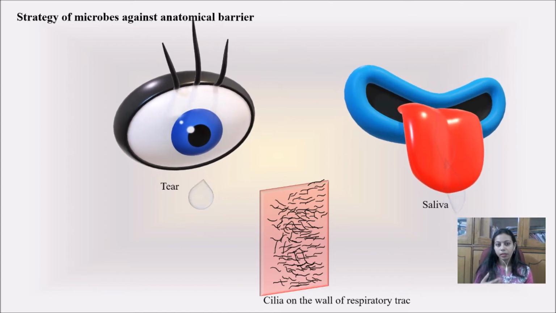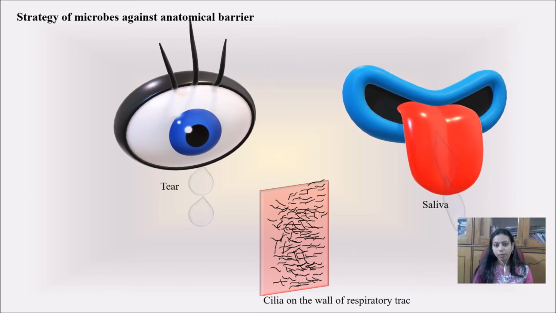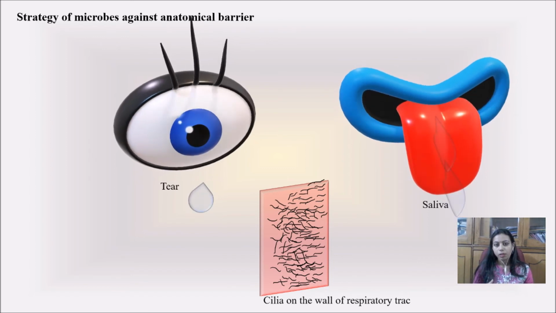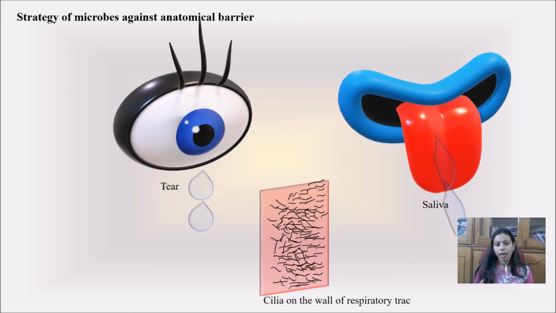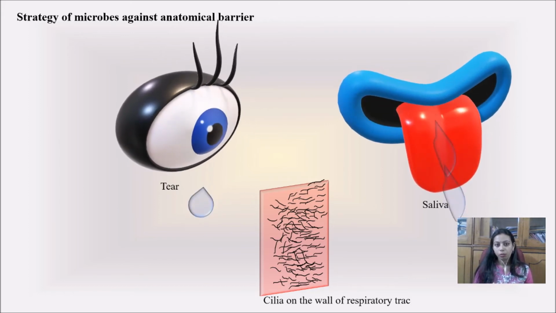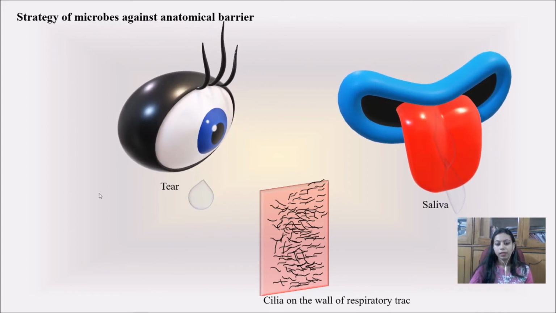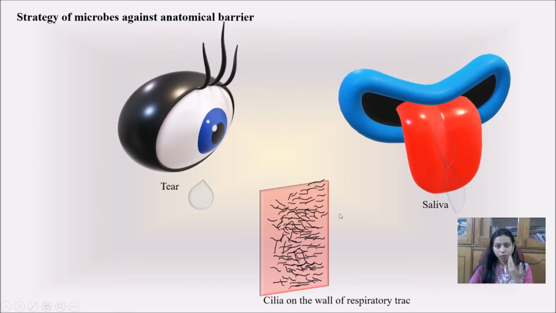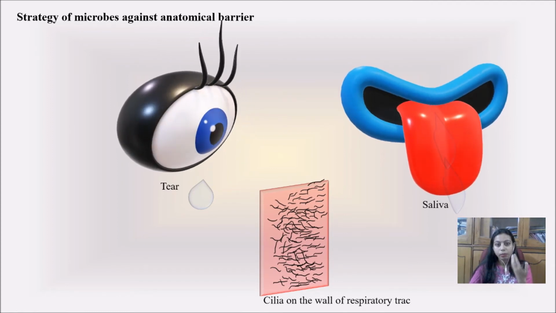Even when we take microbes into our stomach, we know that the pH of the stomach is very low because of the HCl. So even if they are not washed out by the saliva, and even if they get taken inside, they will not be able to survive on the gut surface. Similarly, you can see the cilia lining our nostrils and throughout our respiratory tract, and we are always producing mucus secretion.